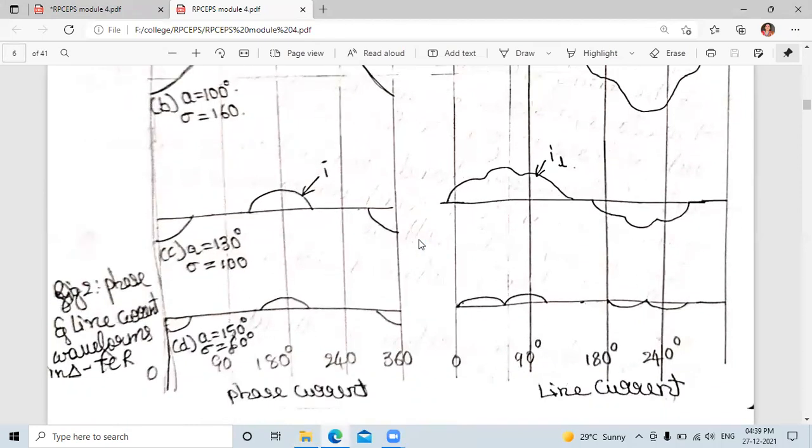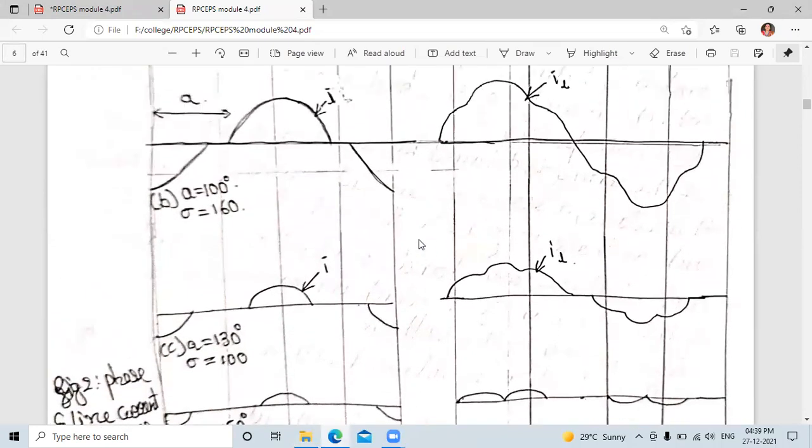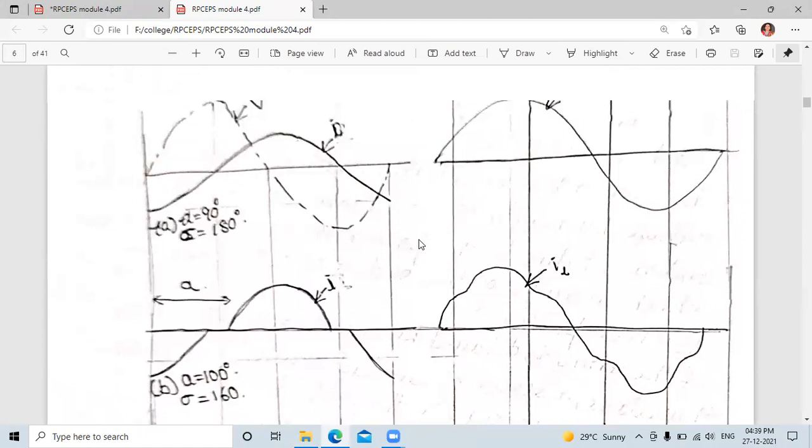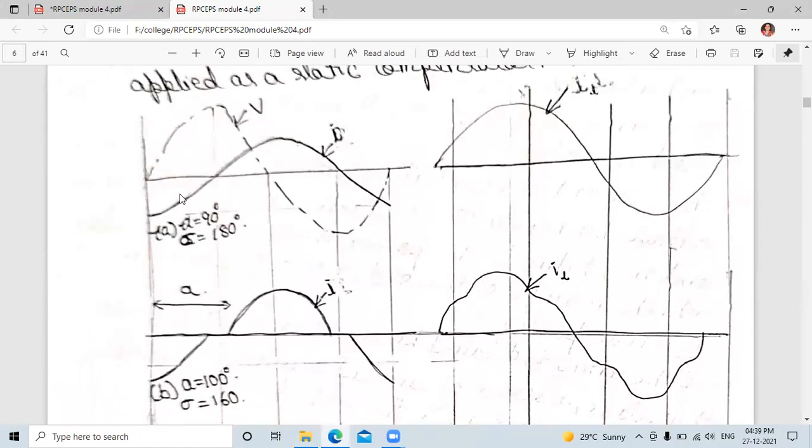This is the phase current and the line current. You can observe here, alpha indicates the gating angle. This is the voltage and this is the current waveform. This is for alpha equal to 90 degrees and sigma equal to 180 degrees.